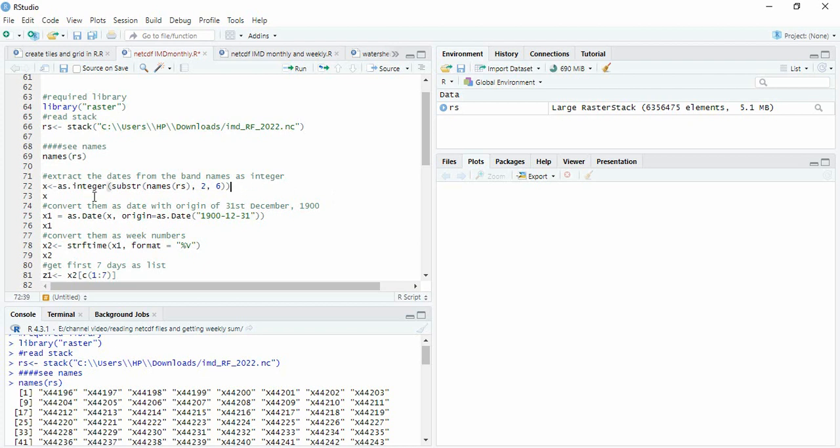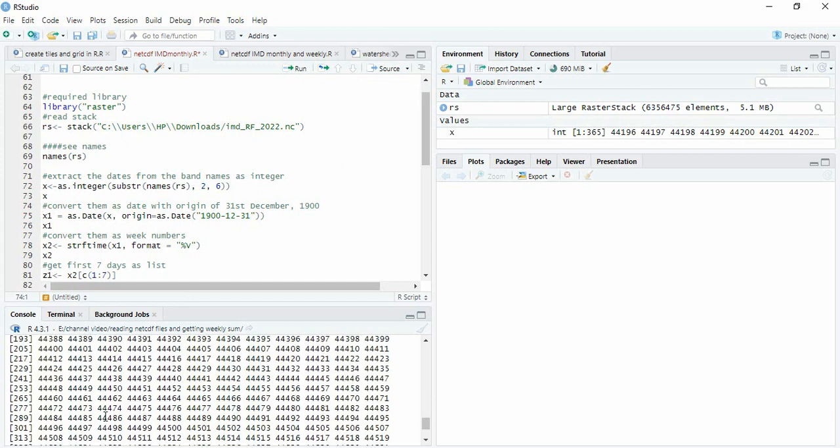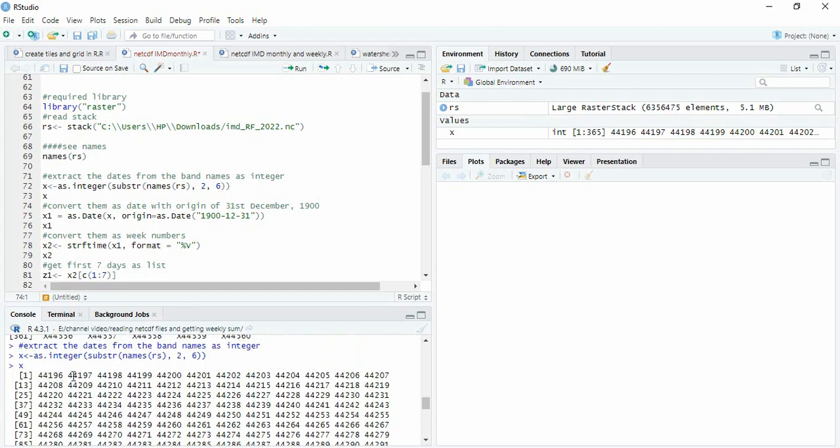So that we can do it as subtract names of this RS, from 2 means 1, 2 to 6, and it will be as integer. See, we have subtracted the names.